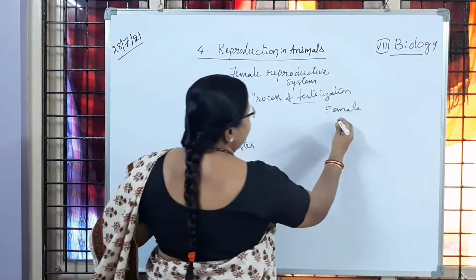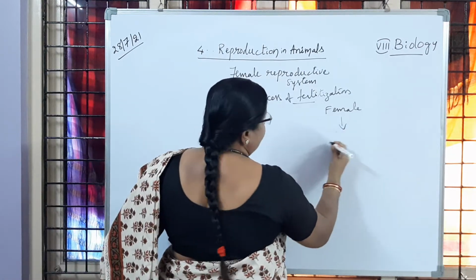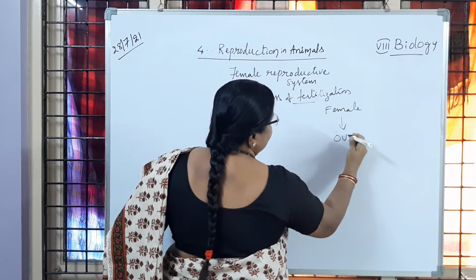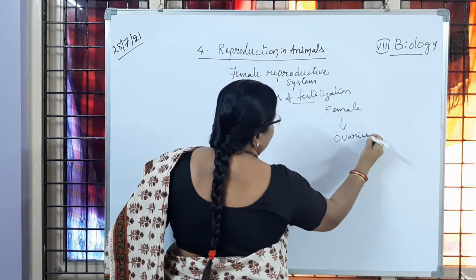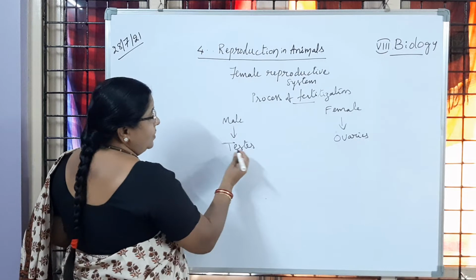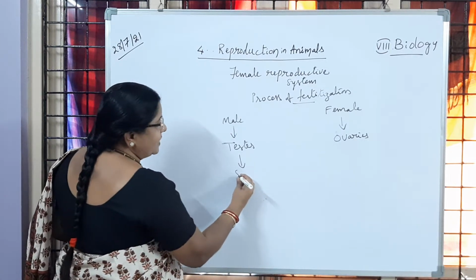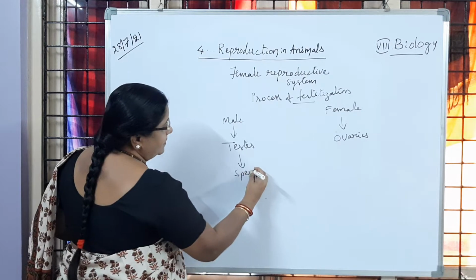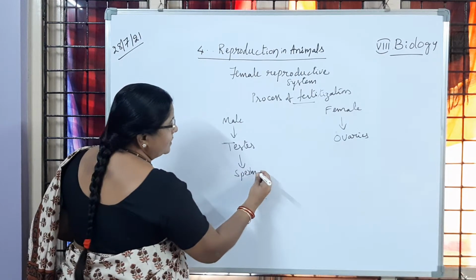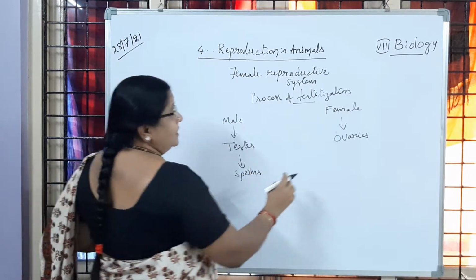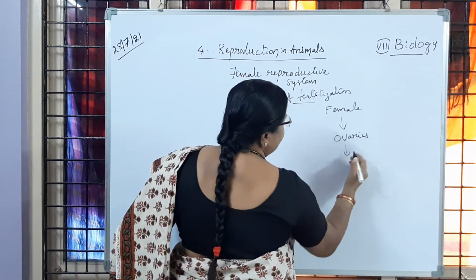Just like that in females, what are the reproductive organs? Ovaries. Then what do these testes produce? Male gametes. What do we call them? Sperm. So sperms are produced by testes. Then what are these ovaries going to release?